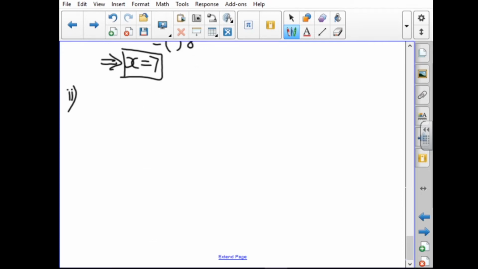Second subdivision: 78 plus x is congruent to 3 mod 5. By definition we can use it. This is the dividend, this is the divisor, this is the remainder.